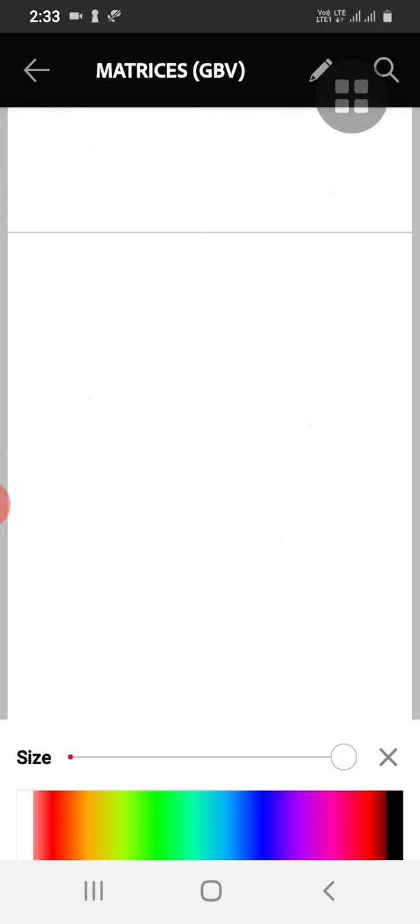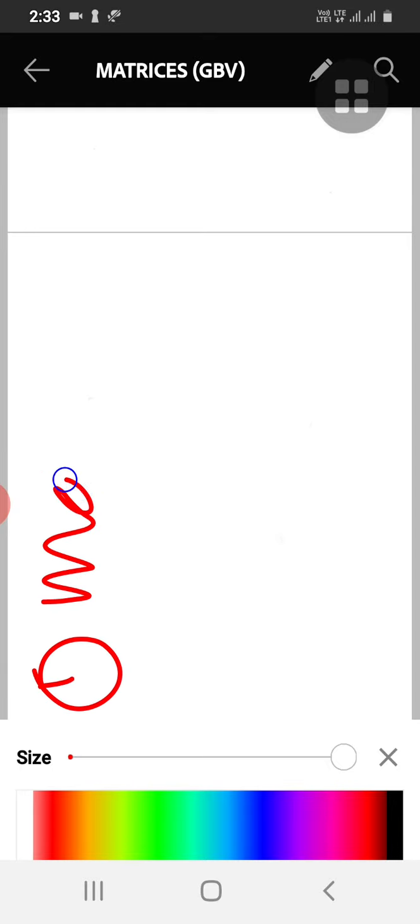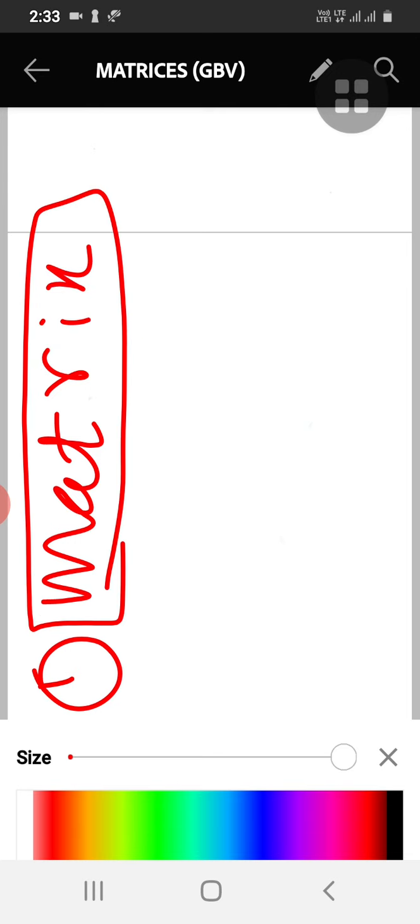See here, first let us know the meaning of matrix. It is singular, matrix.